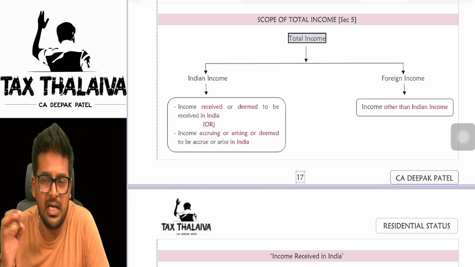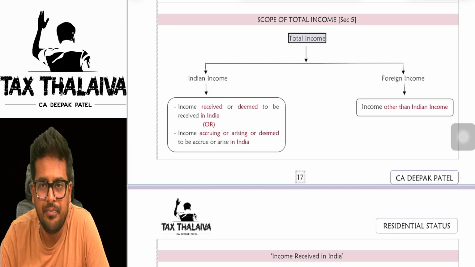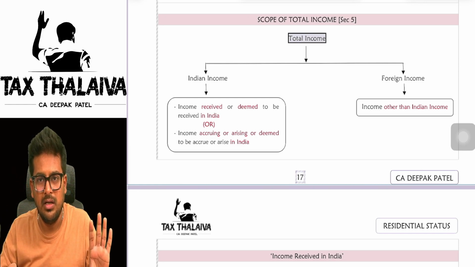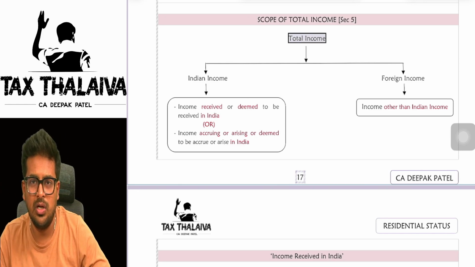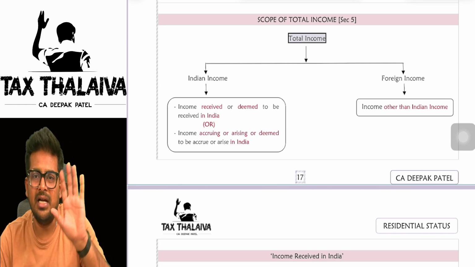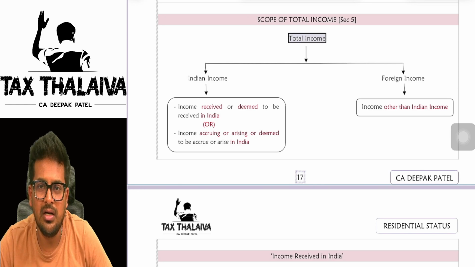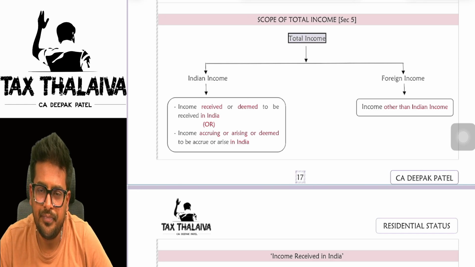There is an Australian cricket player who has a house in Australia. He has given that house on rent to Sachin Tendulkar. When Sachin Tendulkar went to Australia, he stayed in that house and he paid rent to Ricky Ponting.